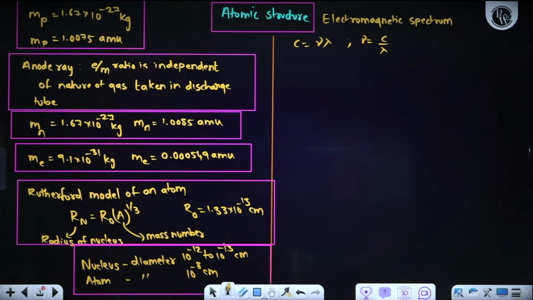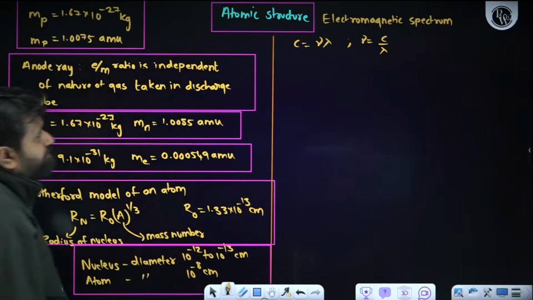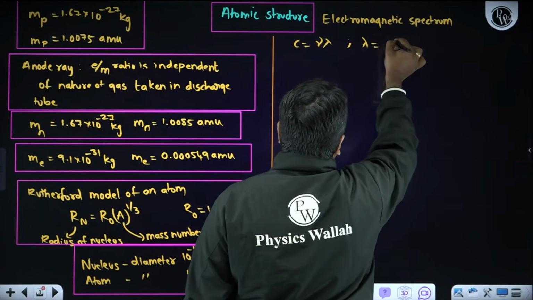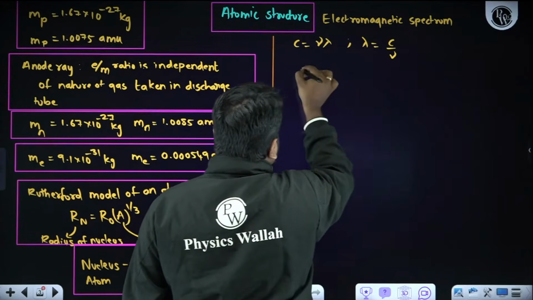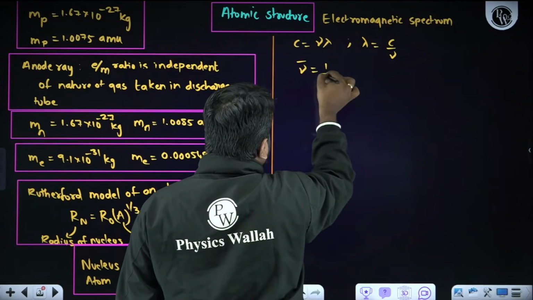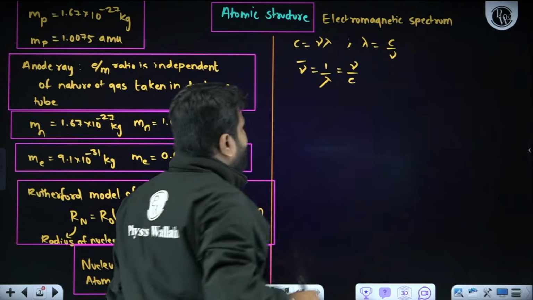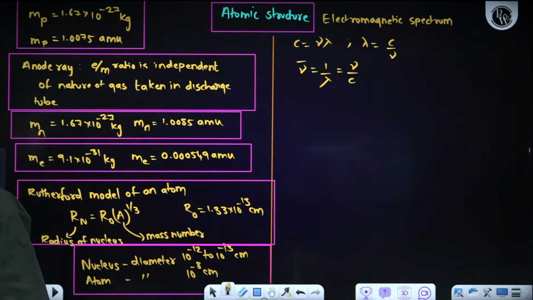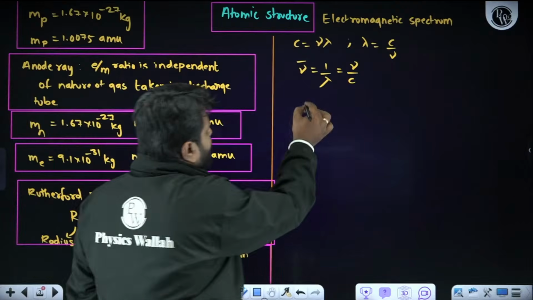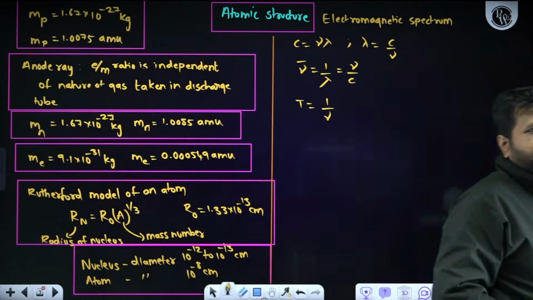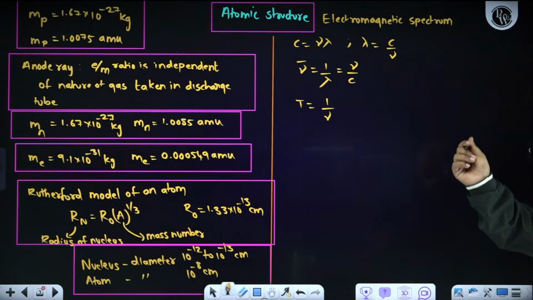Now, remember one thing. What is wave number? If I rearrange this for lambda, lambda is equal to c by nu. Now, wave number is nothing but the reciprocal of wavelength. So wave number is nothing but nu by c. Next, time period and frequency. What is the relation? Time period is the reciprocal of frequency.